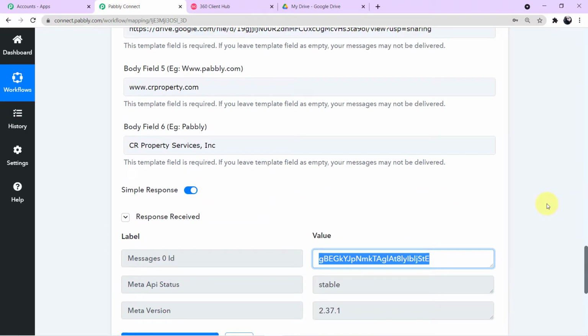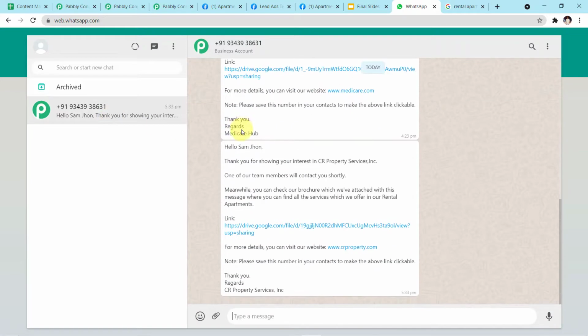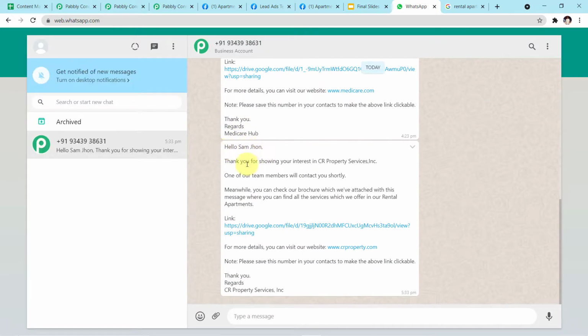Now let me take you to my WhatsApp webpage and let me show you if we have received any message there or not. Okay guys, as you can see on my screen, a message has just arrived for Sam John. This is the particular message. Hello Sam John, thank you for showing your interest in CR Property Services INC. One of our team members will contact you shortly. Meanwhile, you can check out the brochure which we have attached with this message, where you can find all the services which we offer in our rental apartments. Link is given to you. For more details, you can visit our website. Please save this number in your contacts to make the above link clickable. Okay, so mostly the link does not appear as a hyperlink until you save the number. Thank you, regards CR Property Services.